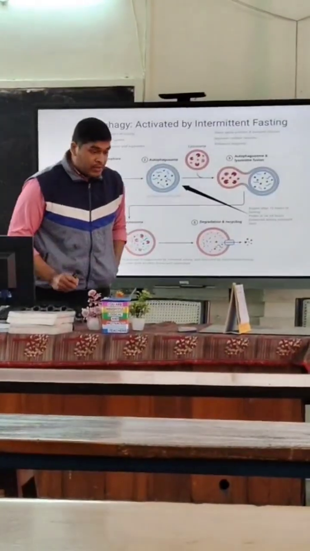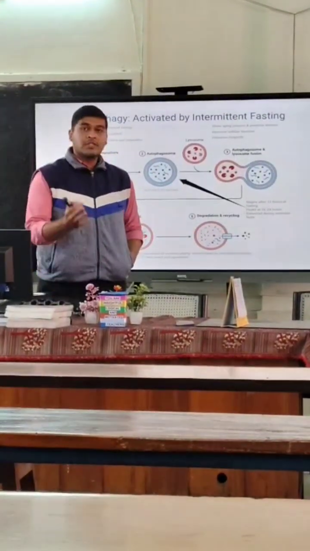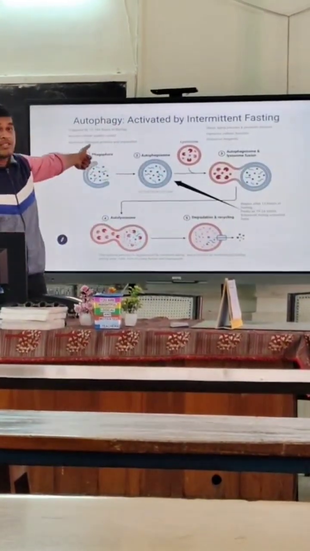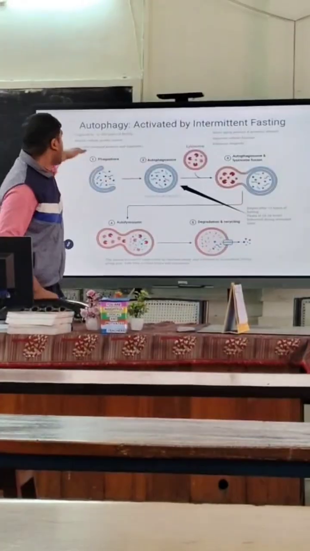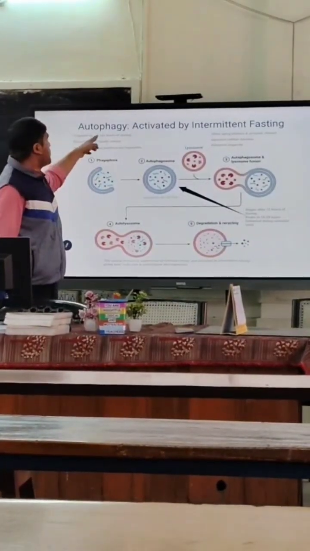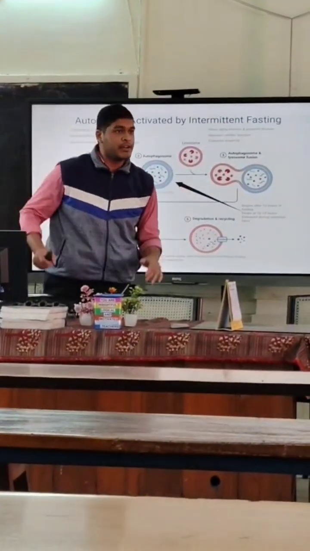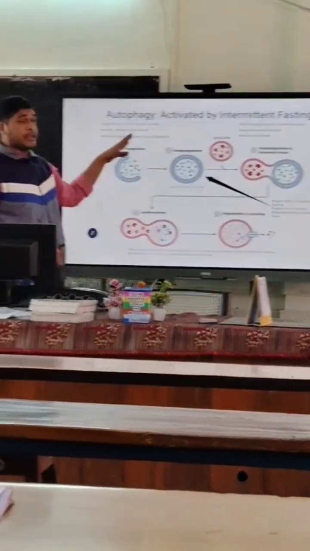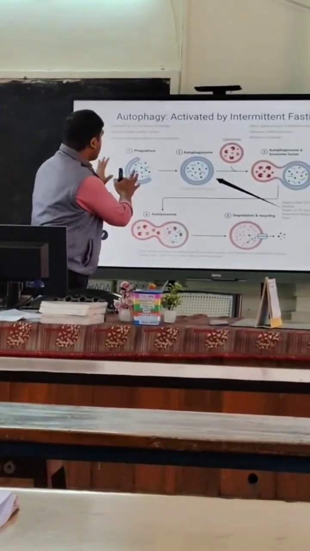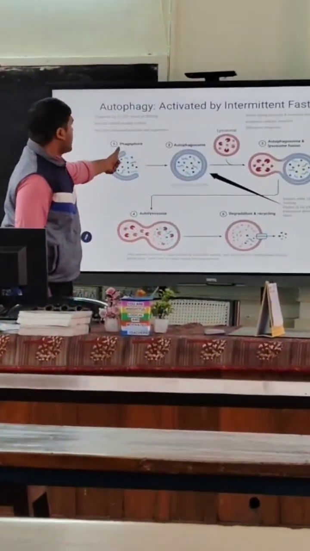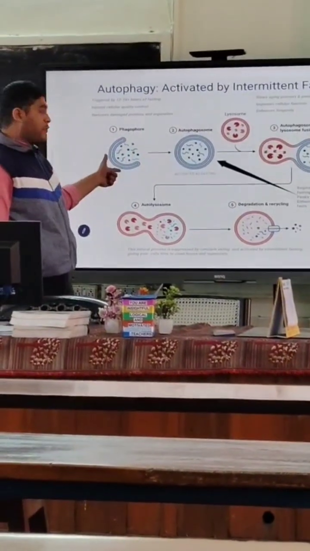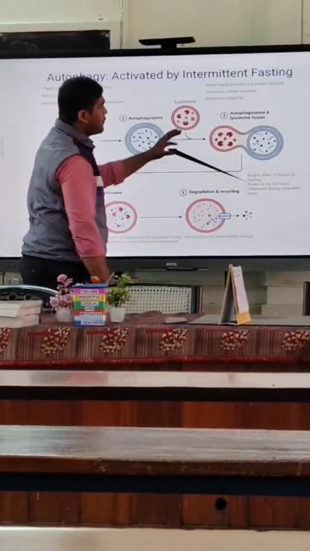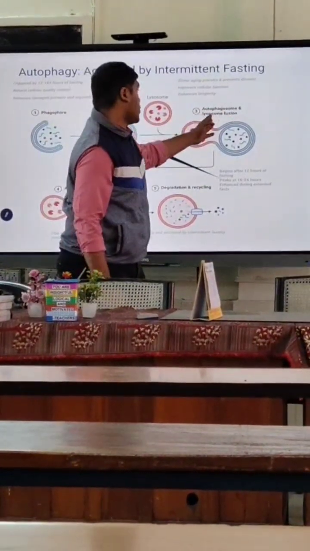So now in this era, many people are facing the disease of obesity. Here there is a rise of the term intermittent fasting, which is only triggered for about 12 to 16 hours. Well, in tier 1, tier 2 cities, this intermittent fasting is very impactful. But what actually happens in intermittent fasting? First of all, whenever our body is starving, there will be a formation of phagophore. That phagophore will convert into autophagosome, and with the help of lysosome, it will form into autolysosome.